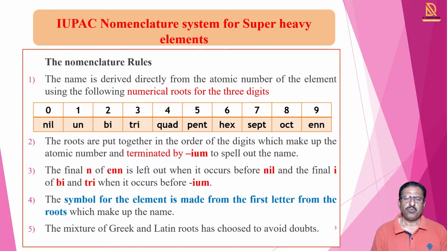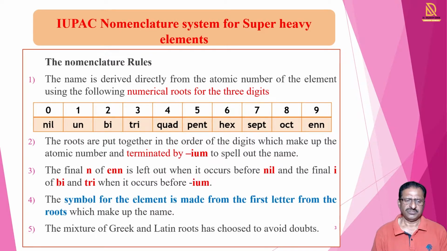The roots are put together in the order of the digits which make up the atomic number, and they are terminated by IUM to spell out the name. So every root is joined with the others, and lastly the name is terminated by IUM.